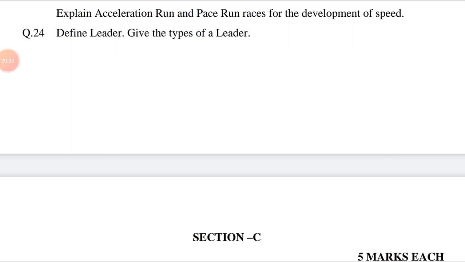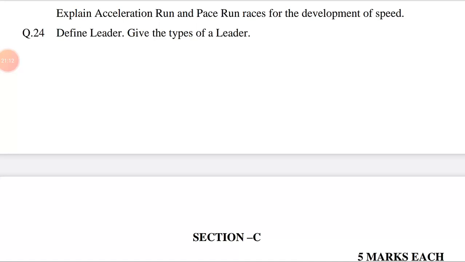Then the pace run method. The pace run method develops a stable speed, which is a very essential part of a race. If pace is disturbed constantly, then the race is affected to a great extent. Unstable pace creates great exertion. Sometimes the time is announced by the coach to the runner so that the athlete can cover a certain distance in a certain time. Even certain check marks are placed to adjust speed.